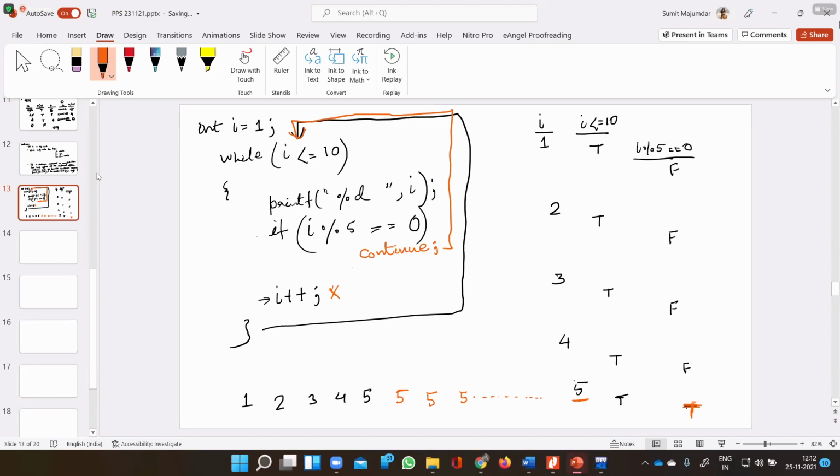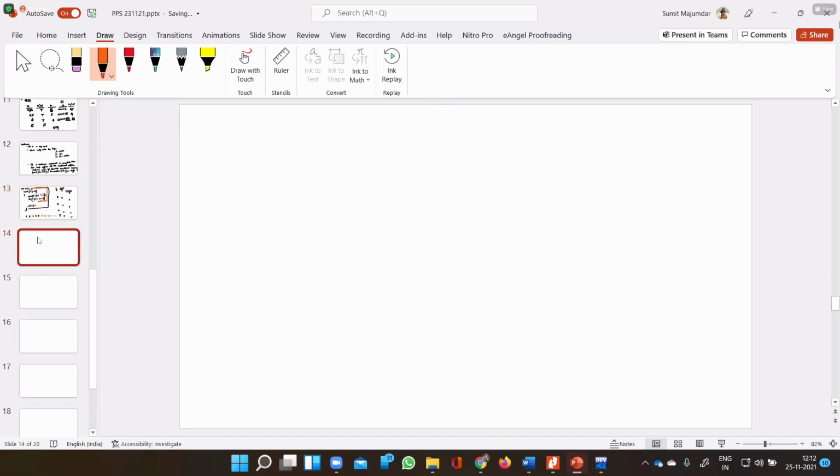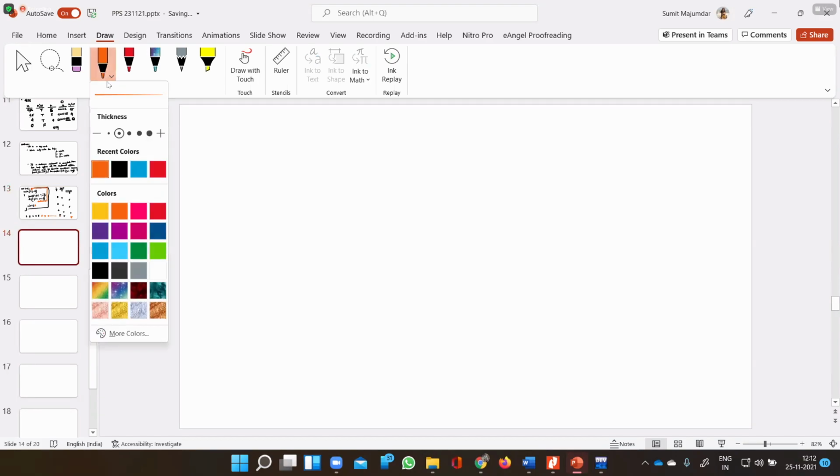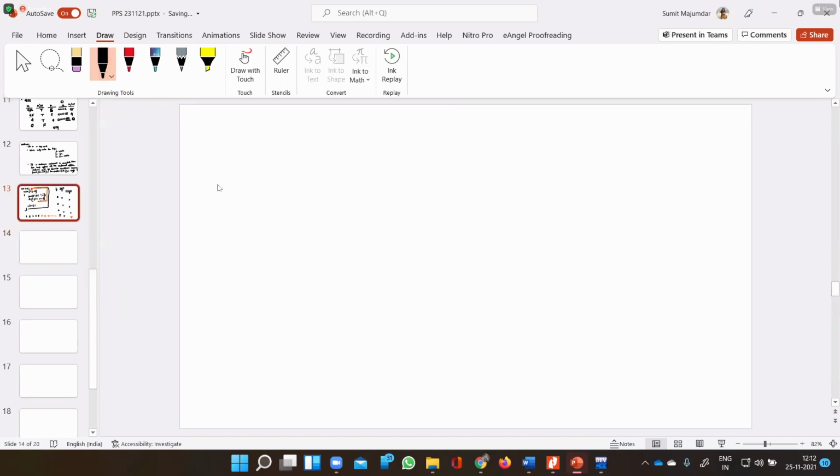Fine. Now, let me try to write this same code using a for loop. Let me first write the for loop. So I have int I; for I equals 1, I less than or equal to 10, I plus plus.